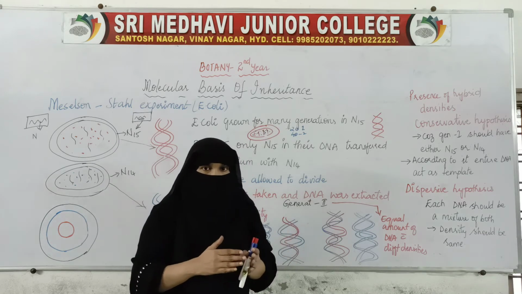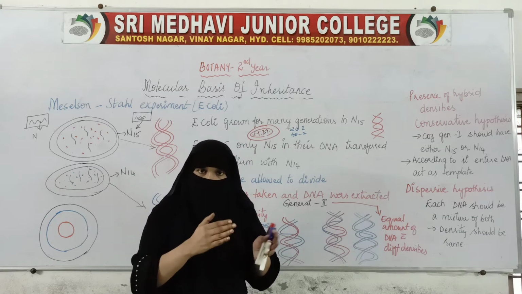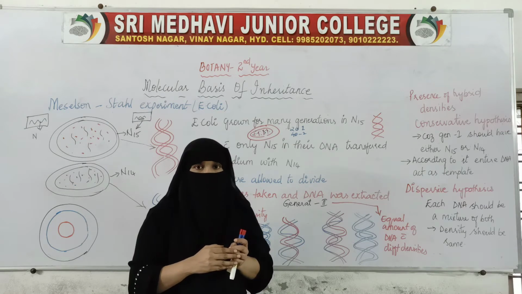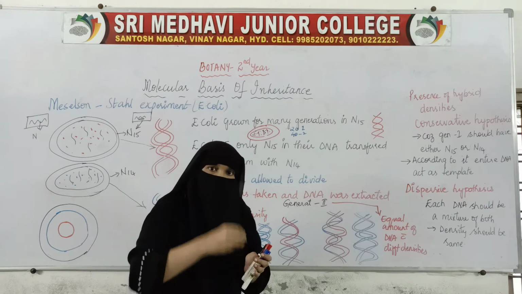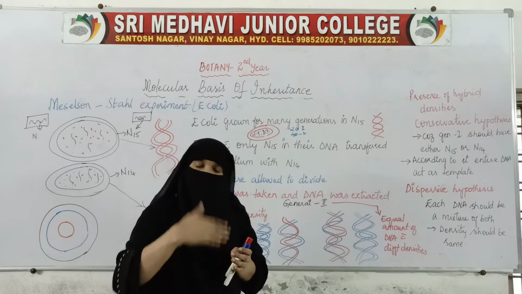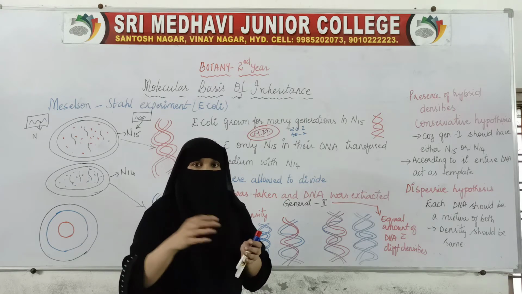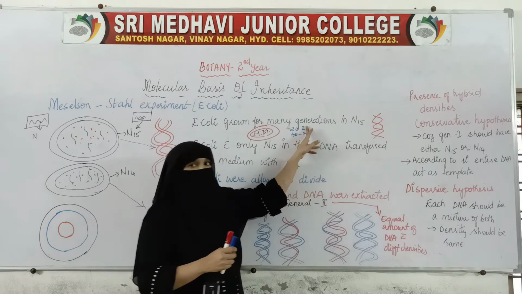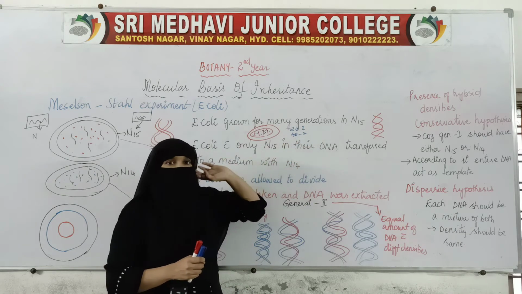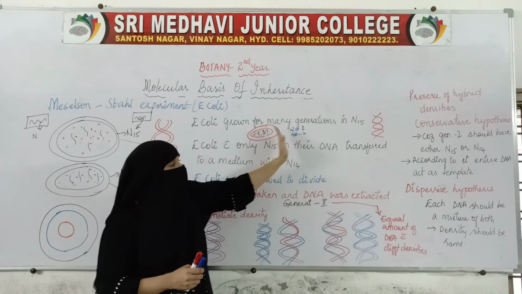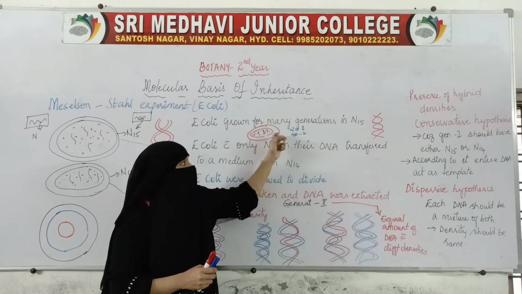A daughter cell will be born after 20 minutes. Now again that daughter cell will produce a new daughter cell within 20 minutes. So like this, the first generation we get in 20 minutes, the second generation in 40 minutes. So like this, for many generations the bacteria was grown in